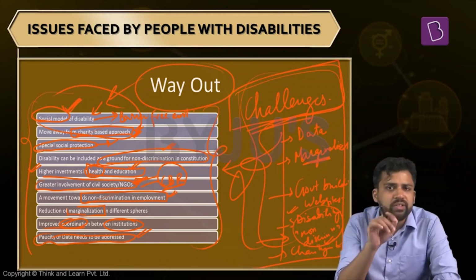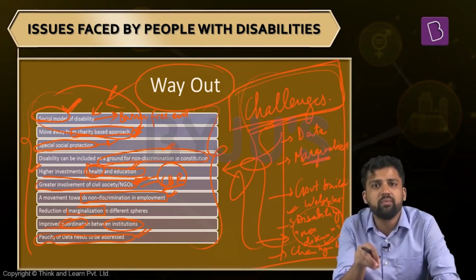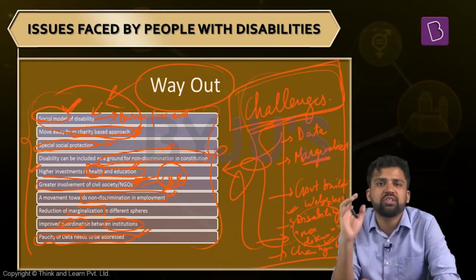Keep one thing in mind, the Mental Healthcare Act was introduced in 2017, so it is a hot topic. For 2018 mains it can be important, for next year's mains as well. So this is about people with disabilities, one vulnerable section in our society.